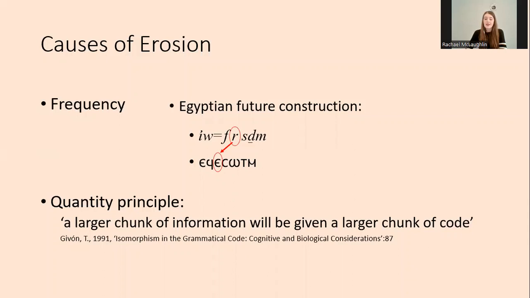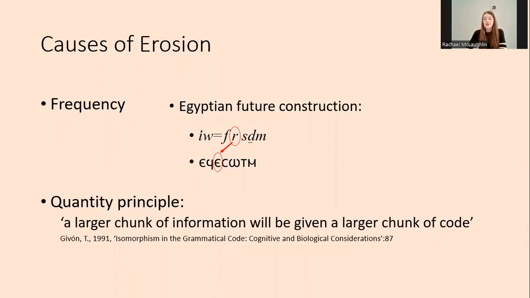Using the example of the erosion of R to E in the future construction again, when it enters the construction in Old Egyptian, R is lexical. It's a preposition meaning towards. But over time, it loses this lexical meaning and gains the grammatical meaning of future tense. And it's only after this that it experiences erosion, probably by someone around Late Egyptian.